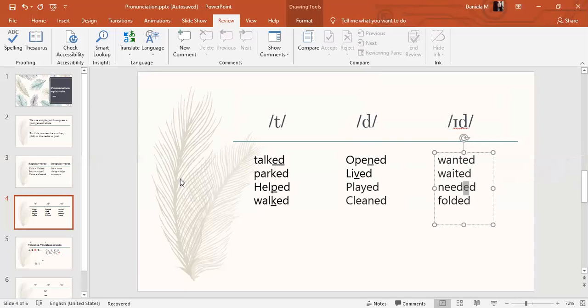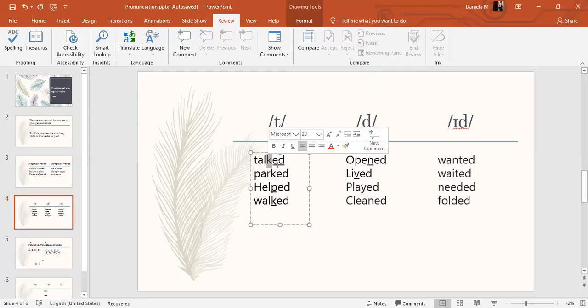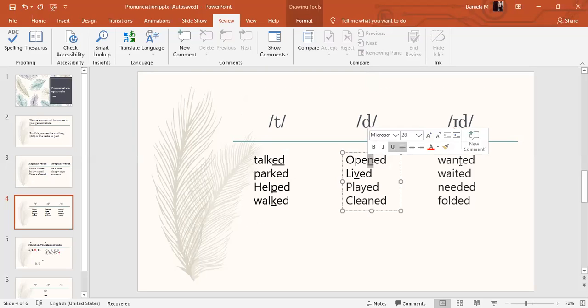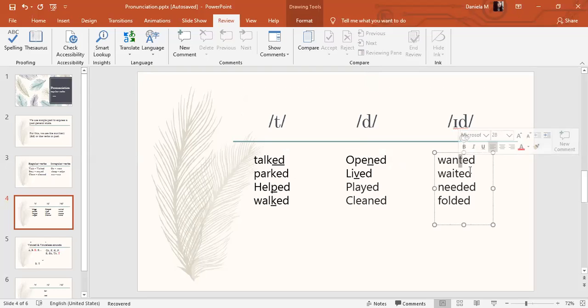Now, how can I tell the difference when I have to pronounce it as a t, d, or id? We're gonna pay attention to the sound before the ed. For example, this sound in this word is n, and in this word is k. Just to remember, focus on the sound before the ed.